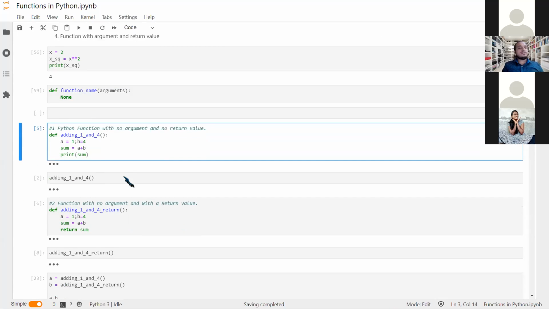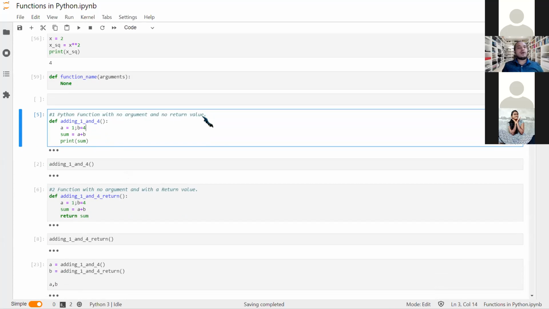First you see the Python function with no argument and no return value. With no argument, we keep the round brackets empty. I am naming my function as logically as possible. Why do we need to do that is obvious: whenever we create functions, there are n number of functions, and if you want to use them later, you can create a .py file from which we can access our own function. It can be used as a package, which we will study tomorrow.